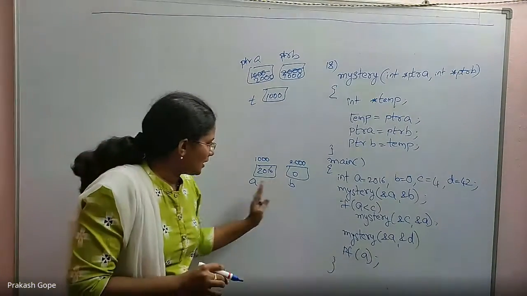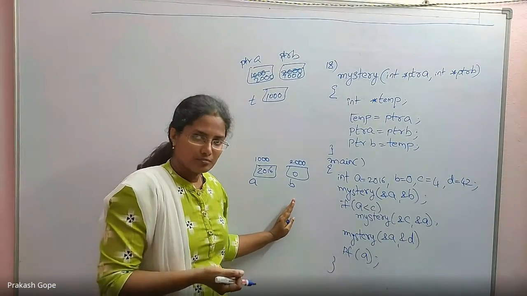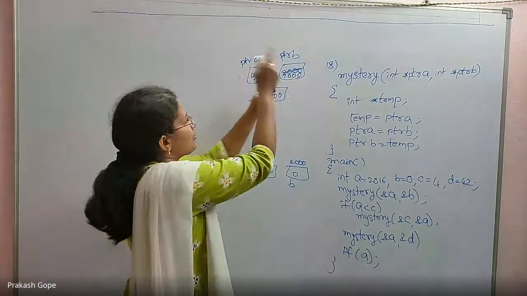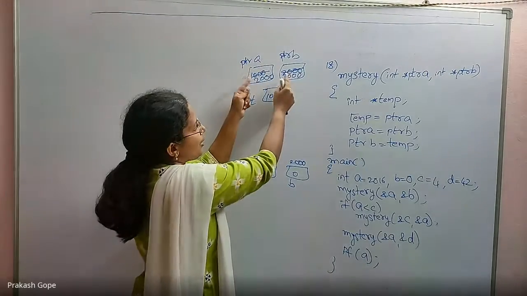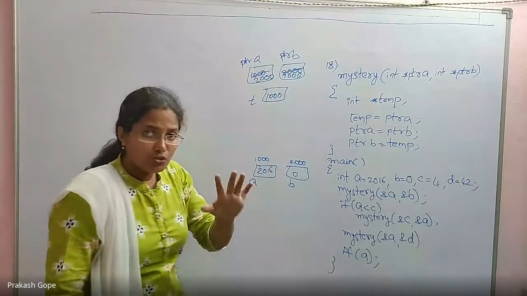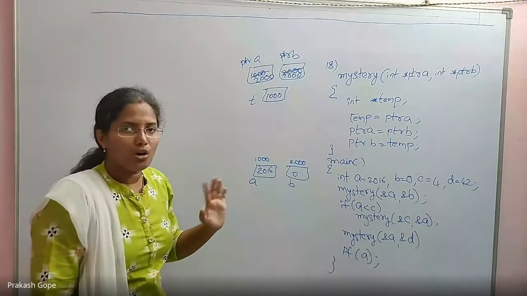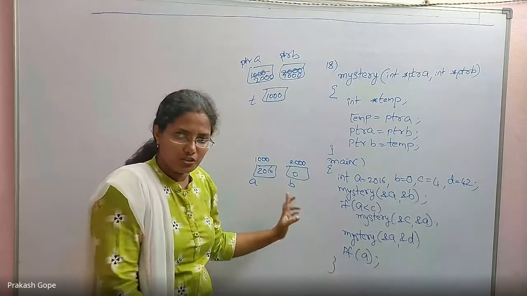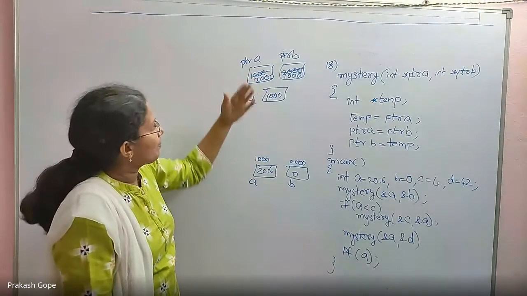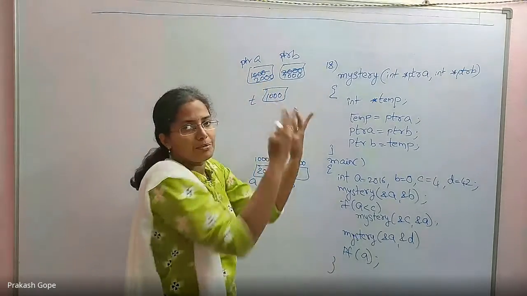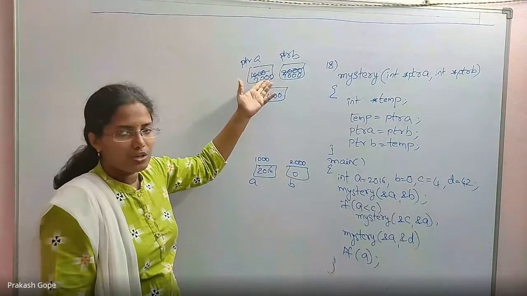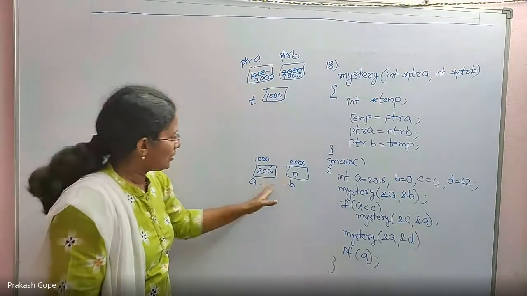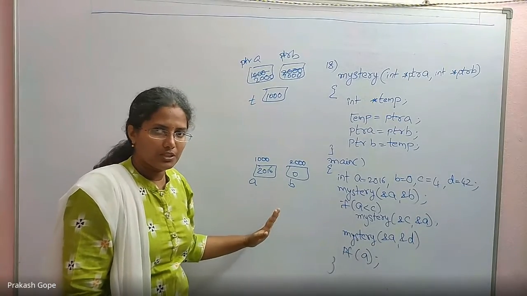When I come back and see, there is no effect for A and B. That is what has happened here. You have taken the addresses, but you swapped those addresses; by using those pointers, you have not modified the values. That's why I was saying, C does not support call by reference. If it was call by reference, straight away they would have accessed these locations and swapped. You have copied the addresses and those addresses were swapped. What is the point? They are like local variables. Though you have swapped the values there itself, once it is destroyed, there is no effect for the actual parameters.